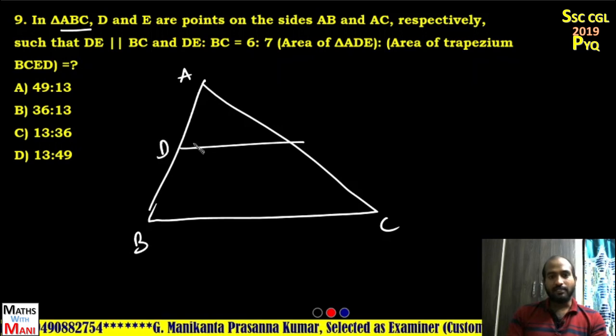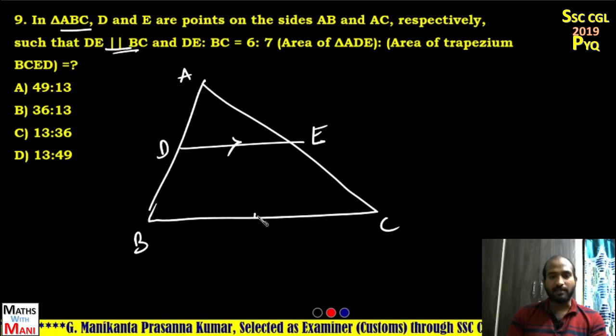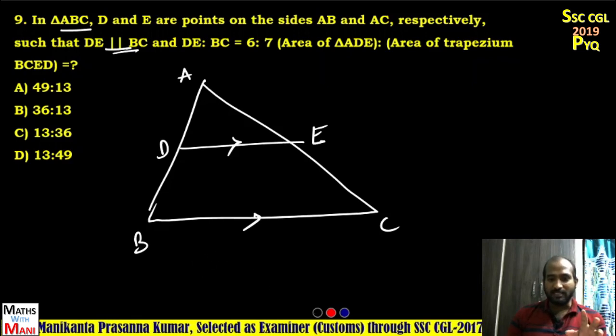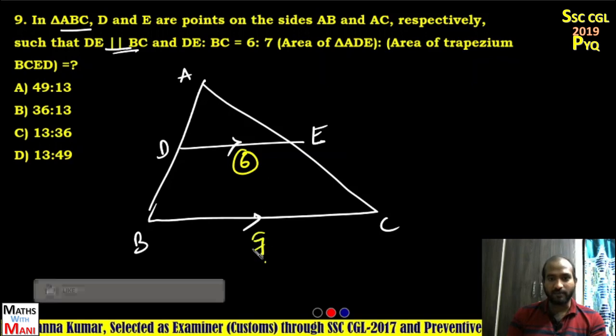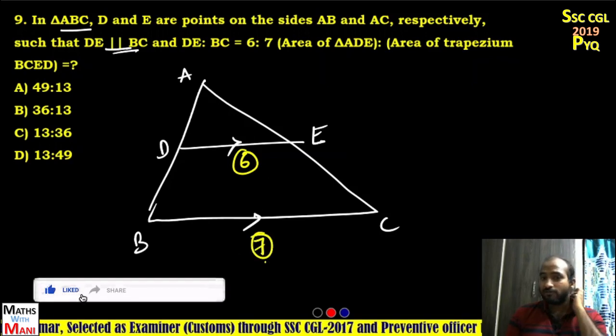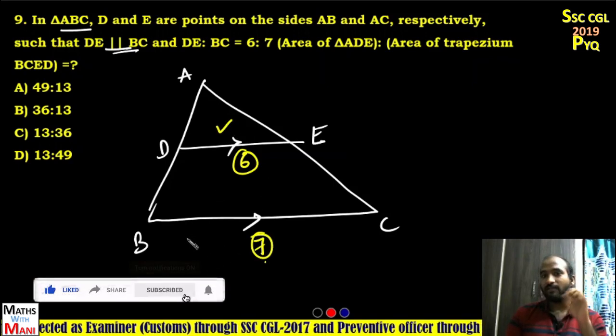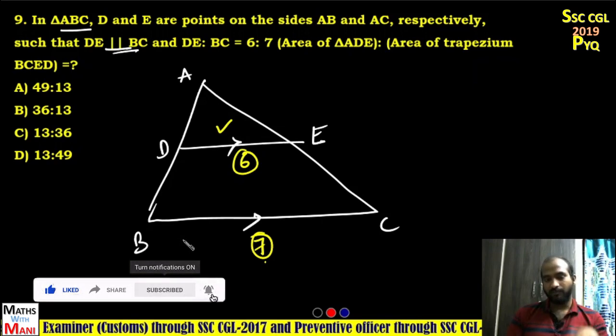D and E are points on AB and AC such that DE is parallel to BC. These two are parallel. And DE is to BC 6:7. It is 6 parts and it is 7 parts. Then find the ratio of the area of the smaller triangle ADE and the area of the trapezium.